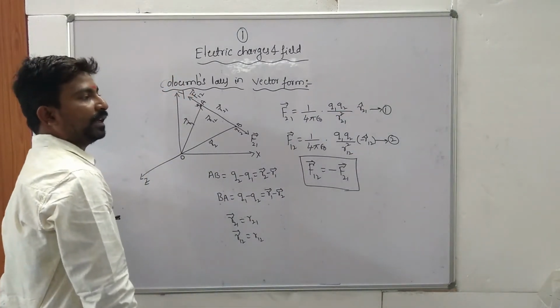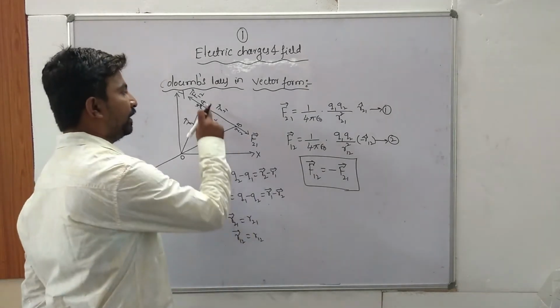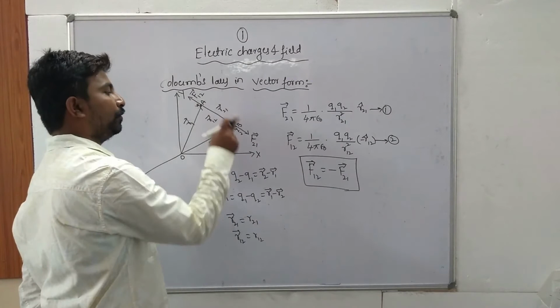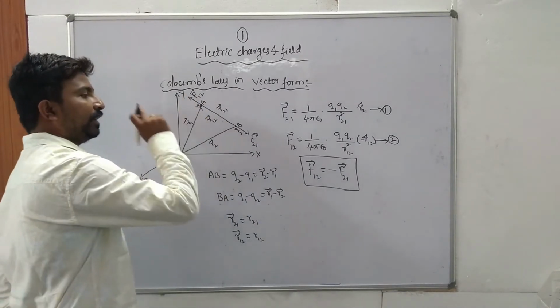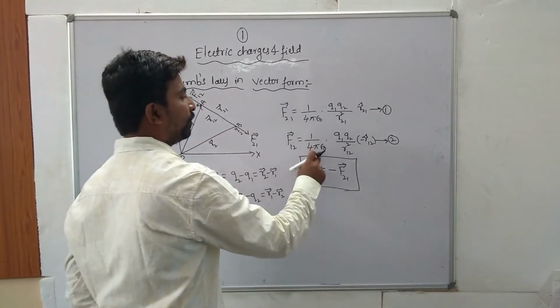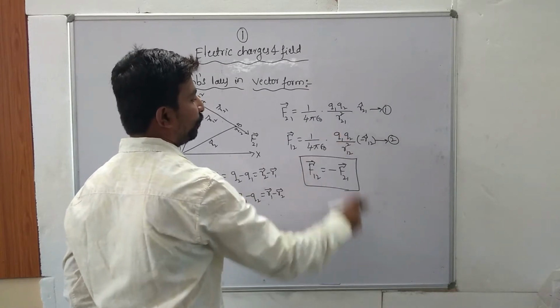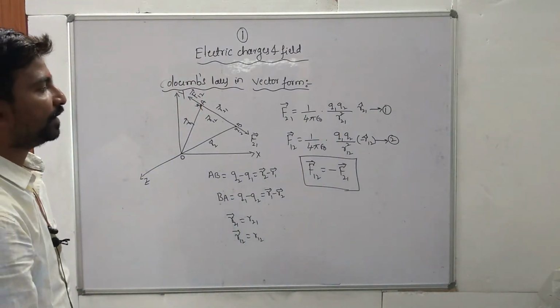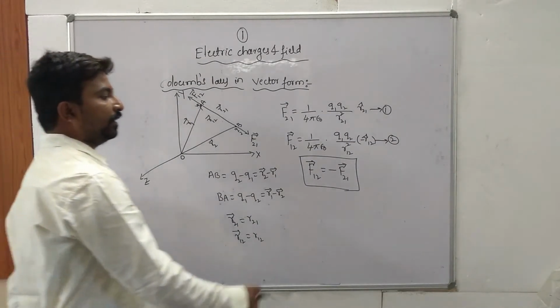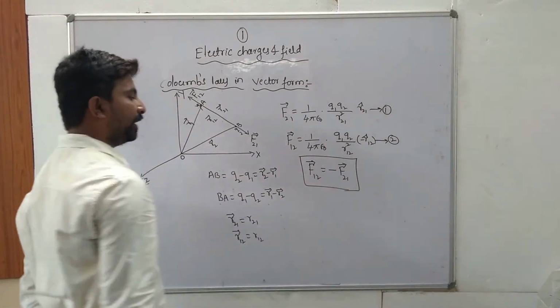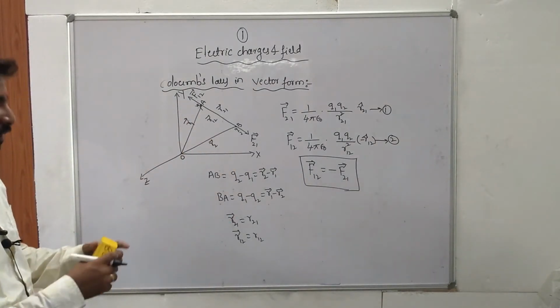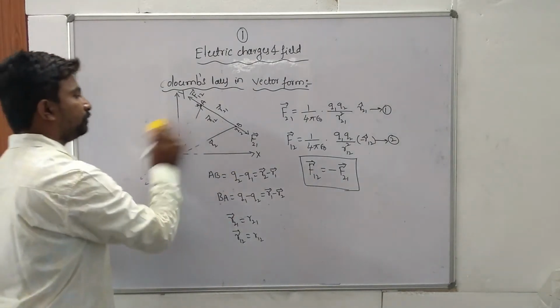So cap is a unit vector. Similarly, the force on Q1 due to Q2 is denoted by F12, which is equal to 1 by 4 pi epsilon naught Q1 Q2 by R12 square, minus R12 cap. Again, R12 cap is a unit vector. Then finally, F12 is equal to minus F21. So this is Coulomb's law in vector form.